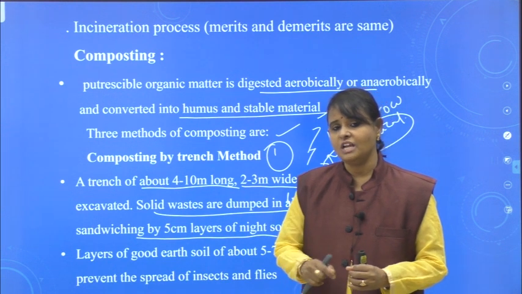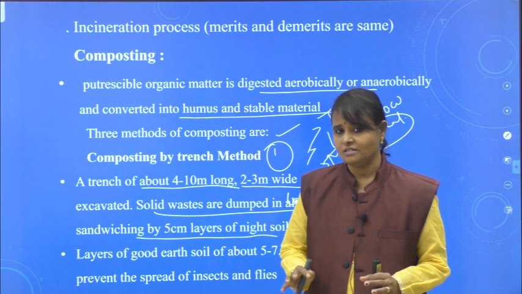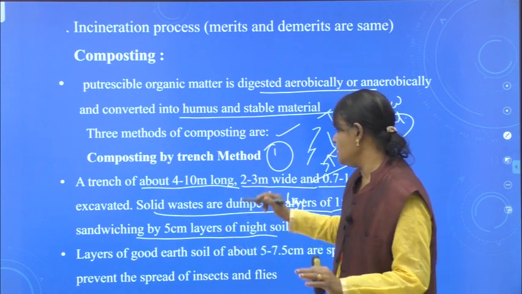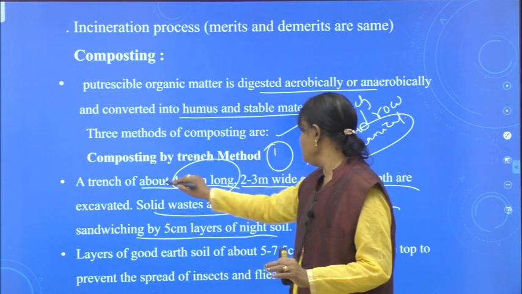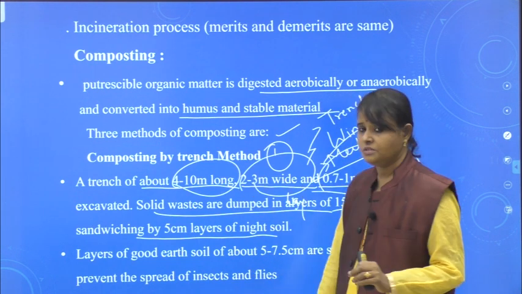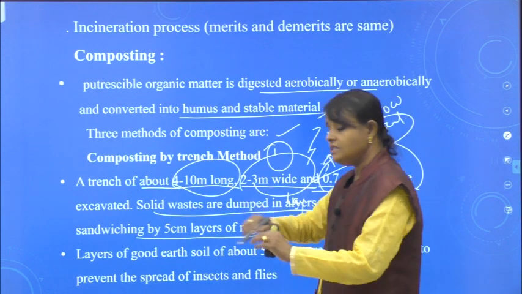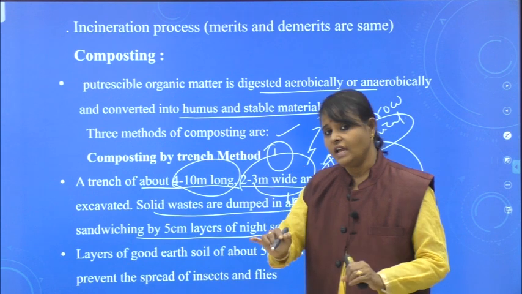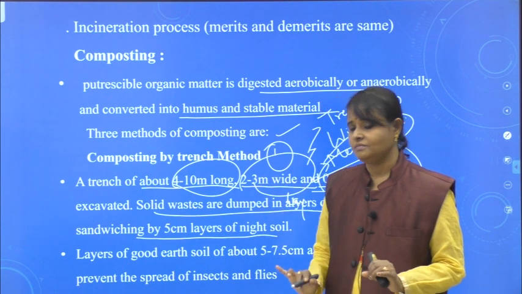Temperature is produced and pathogenic bacteria is killed. Let me tell you now. Okay, so what we will do here? We construct the trench which is 4 to 10 meters long, 2 to 3 meters wide, 0.7 to 1 meter depth. And here we dump the solid waste in layers, which is covered with the animal excreta or night soil.